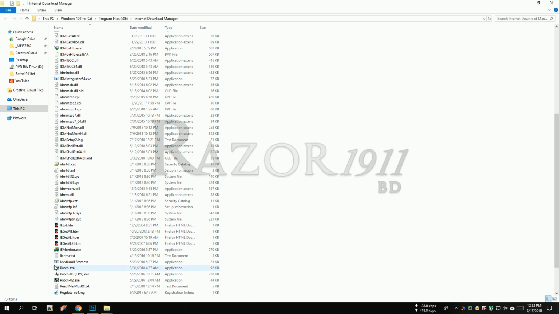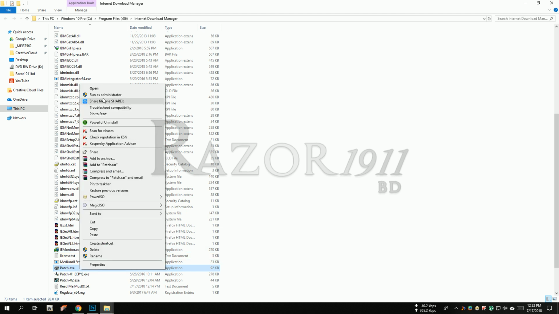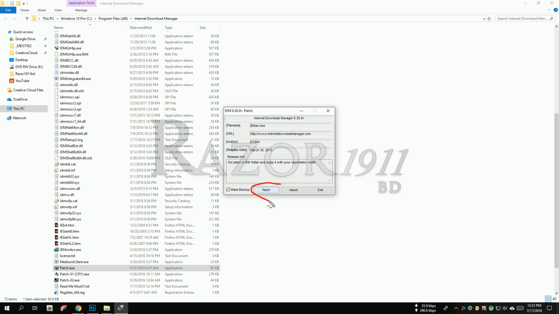Now select the patch file, click the mouse right button and run the patch file using run as administrator. Click yes. Now hit the patch button. Here you enter your first name and last name, and then you see a message: patching done. Now click exit.